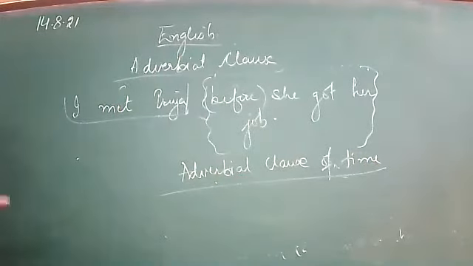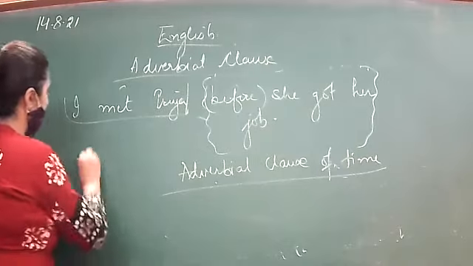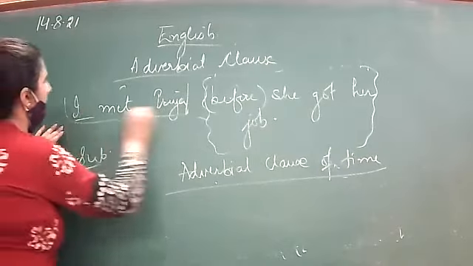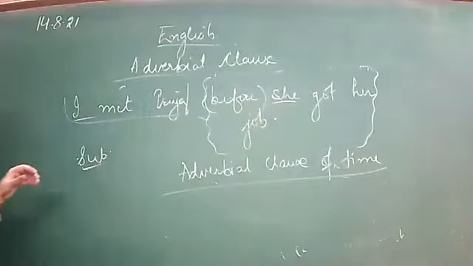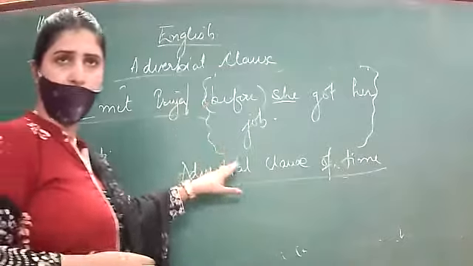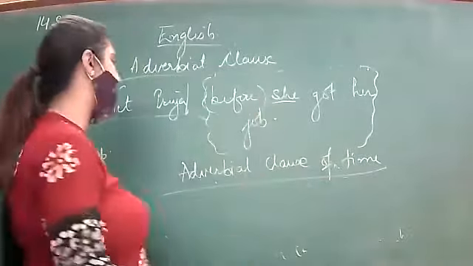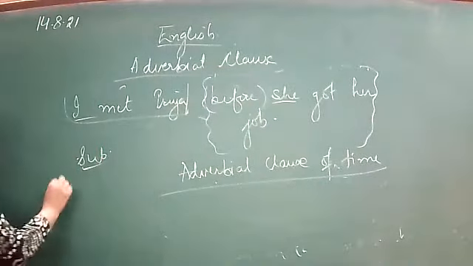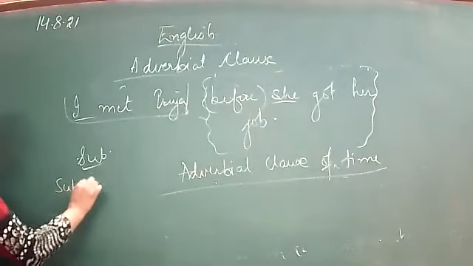Now, what are the main points which we have in an adverbial clause? It has a subject. Moreover, it has a subordinate or dependent clause.